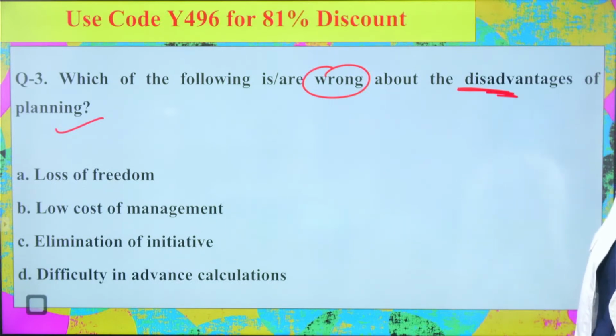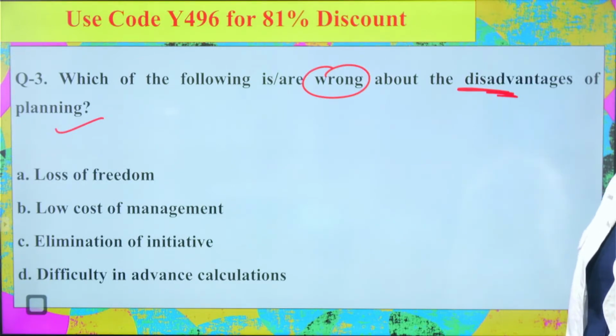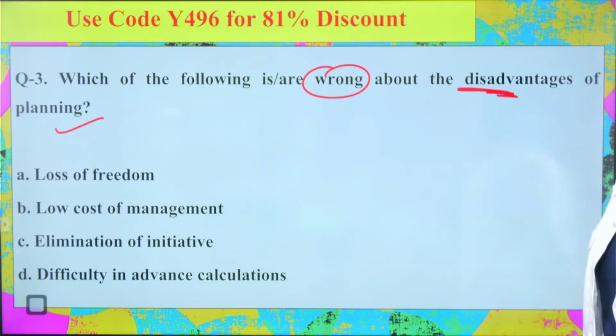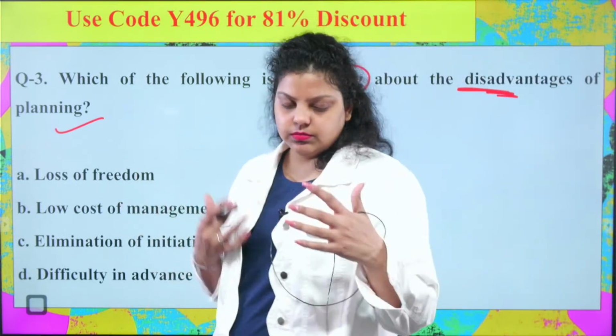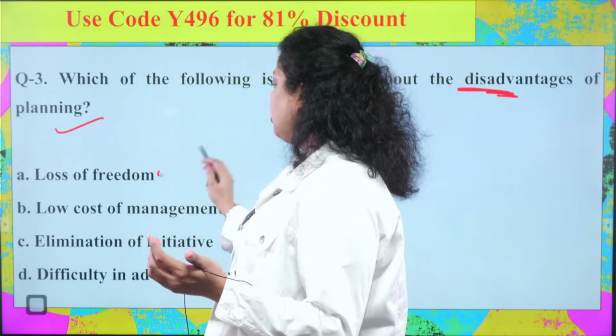First is saying loss of freedom, second is saying low cost of management, third is saying elimination of initiative, fourth is saying difficulty in advanced calculation. So which of the following is the right option? If we talk about the disadvantages of planning, one of the disadvantages will be loss of freedom.